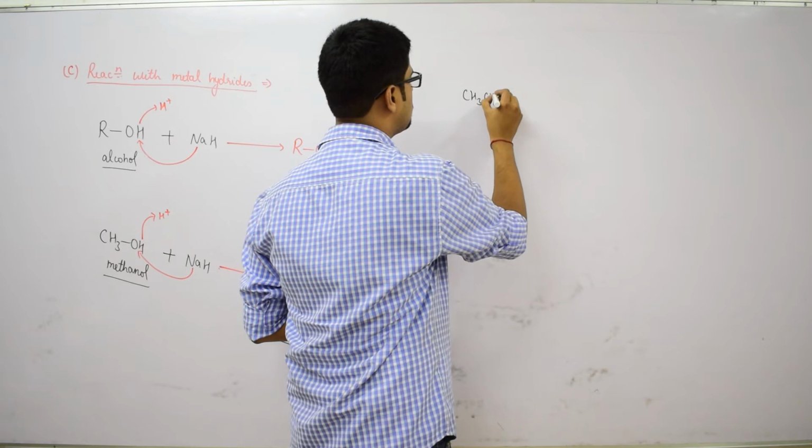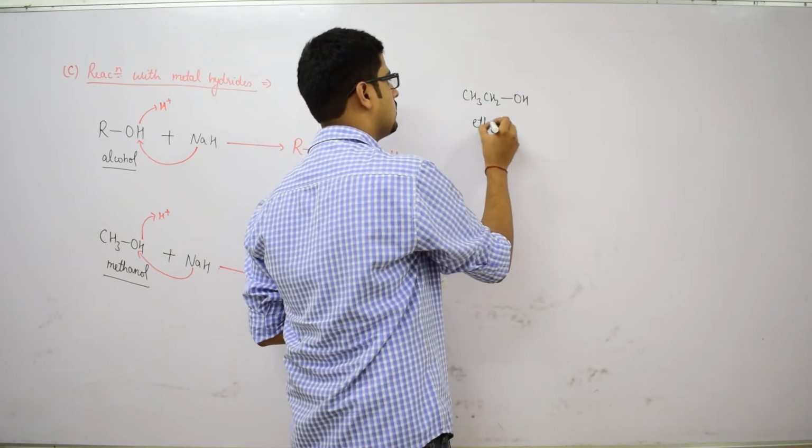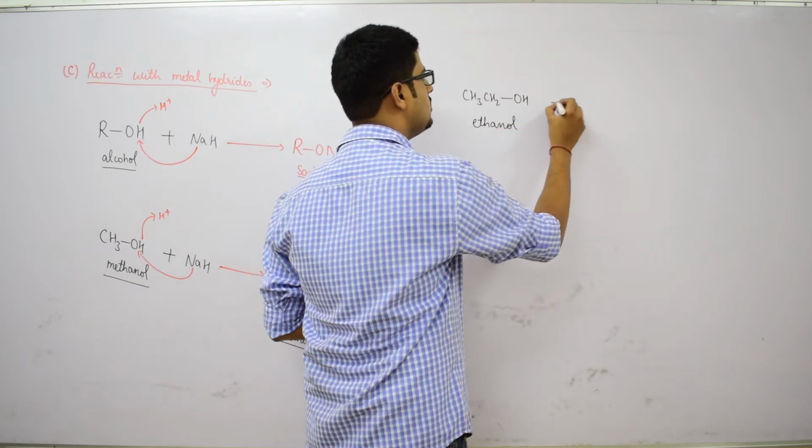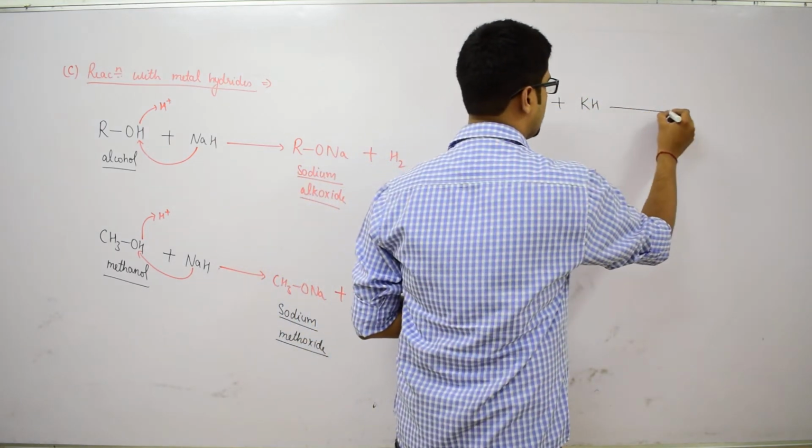Let us take one more example of this case. CH3CH2OH, this is ethanol. When ethanol is treated with potassium hydride, that is KH, what will happen?